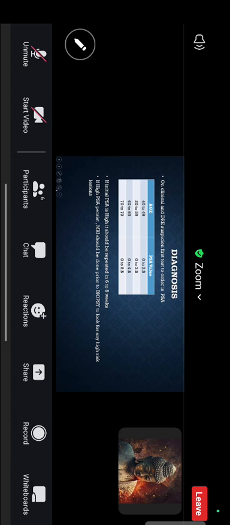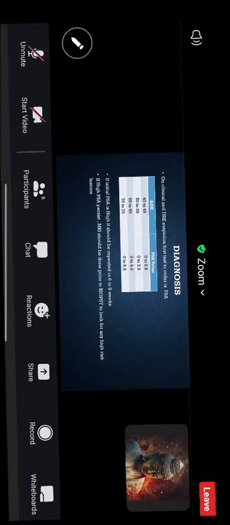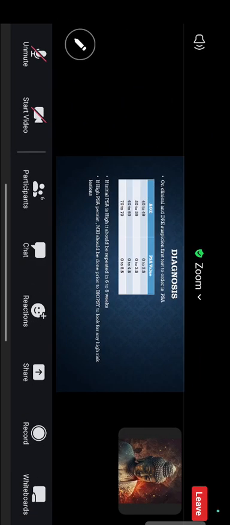So in a patient where clinical suspicion of prostate carcinoma is there, the first test to order is PSA. The normal value of PSA varies depending on the age, from as low as 2.5 to as high as 6.5 in a man aged 70 to 79.